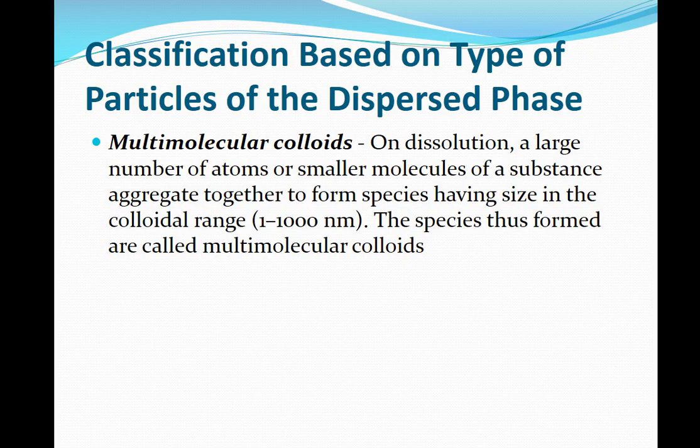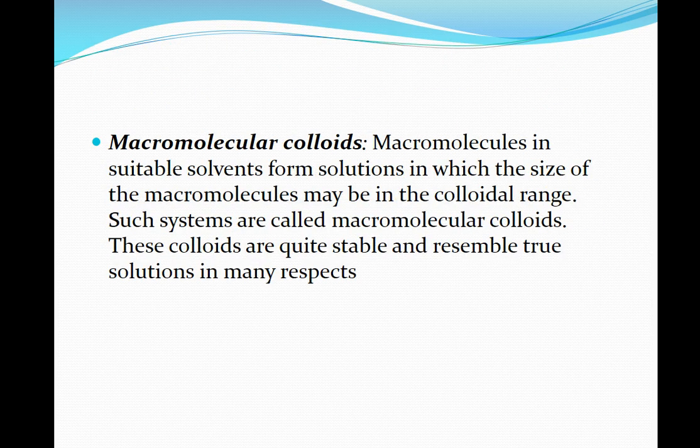Example is gold sol. Macromolecular. Macro means large. Here the size of the particle is large, already in the colloidal range. Such systems are called macromolecular colloids. These are quite stable and resemble true solutions. For example, colloidal solution of starch.